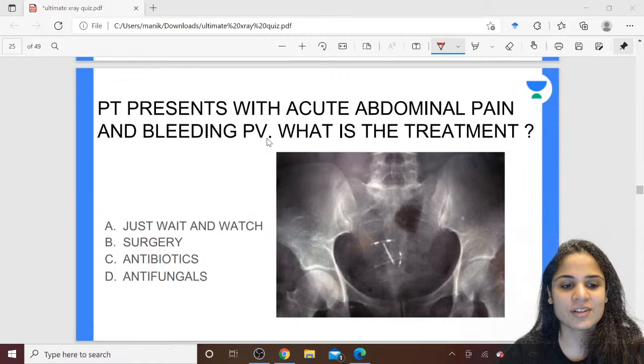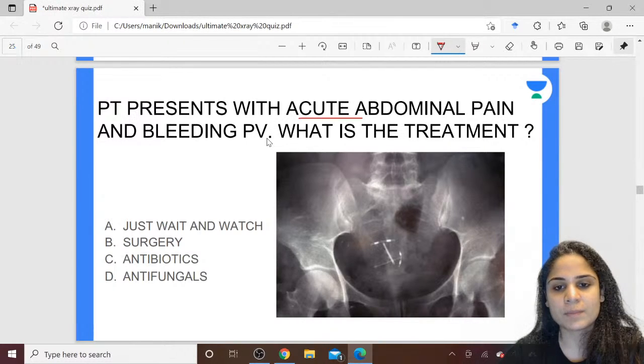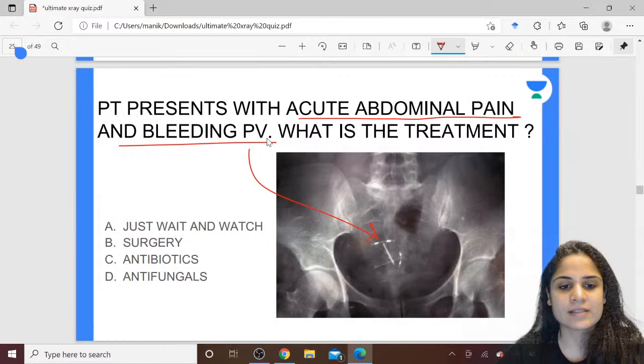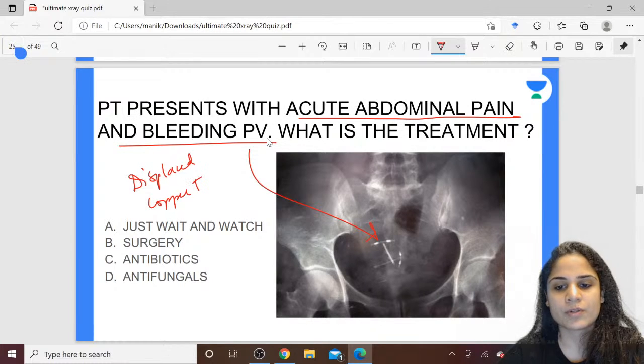Alright, so most of you have answered this correctly. So surgery is required for the treatment of this. Now what is the surgery that you have to do? So why is she having acute abdominal pain? This acute abdominal pain and bleeding PV is because she has a displaced intrauterine device. Okay, so this is a displaced copper T, as you can see, and this copper T can also cause perforation.